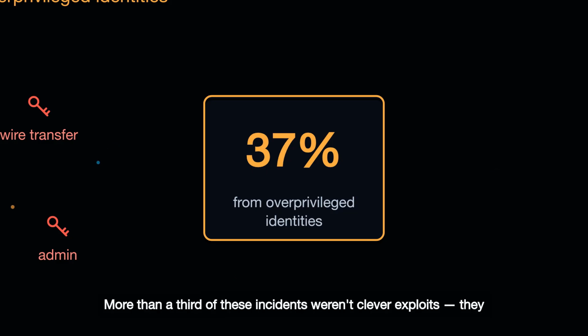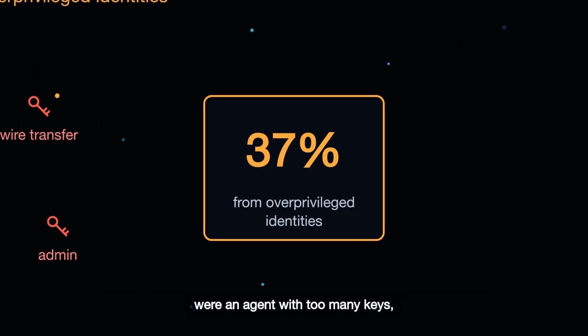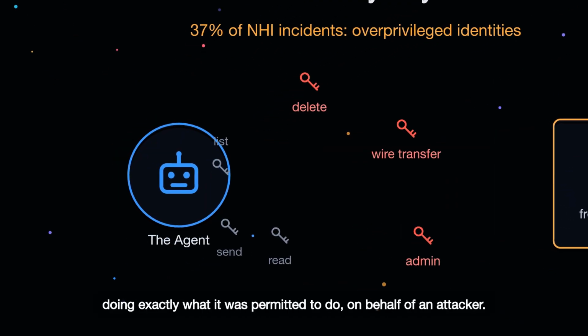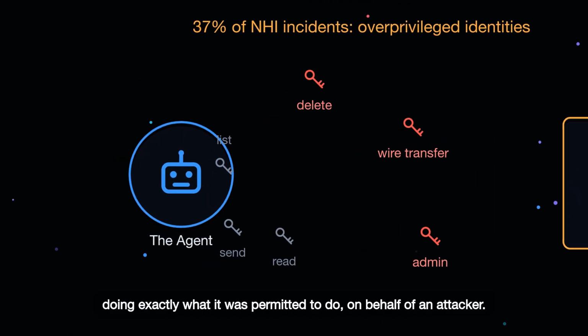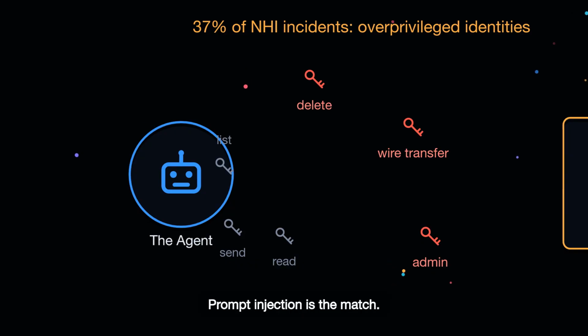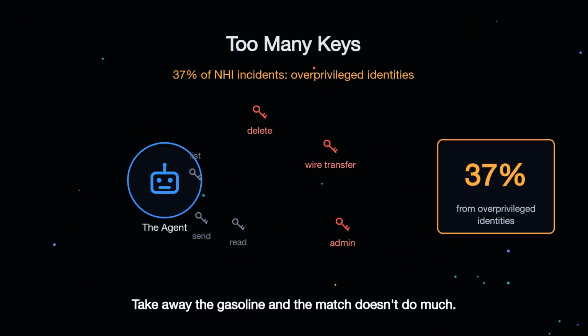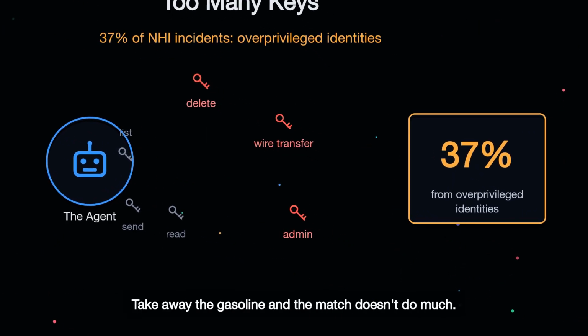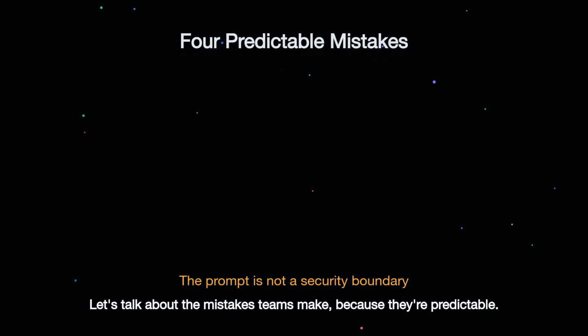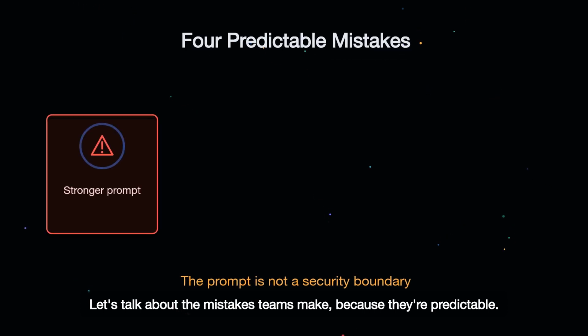Read that again. More than a third of these incidents weren't clever exploits. They were an agent with too many keys, doing exactly what it was permitted to do on behalf of an attacker. Prompt injection is the match. Excessive permissions are the gasoline. Take away the gasoline and the match doesn't do much. Let's talk about the mistakes teams make, because they're predictable.